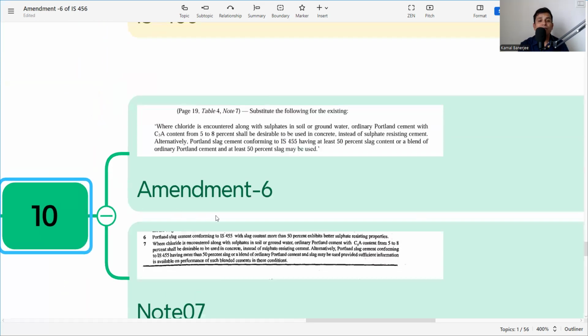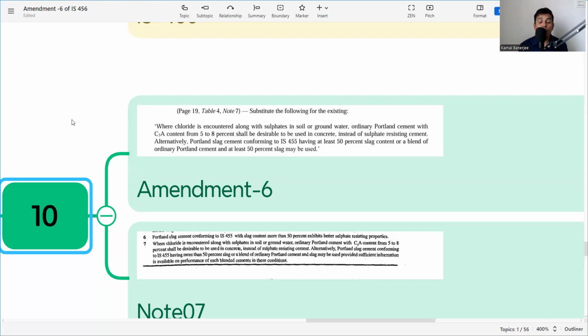The next clause is amendment 6, substitute the following for the existing. So this is also very important, so just check that one. Where chloride is encountered along with sulfate in soil or groundwater, ordinary Portland cement with C3A content from 5 to 8% shall be used in concrete instead of sulfate resisting cement. So what it is saying is, when chloride is there along with the sulfate, we cannot use only sulfate resistant cement. We need to use OPC cement containing C3A, tricalcium aluminate, percentage of 5 to